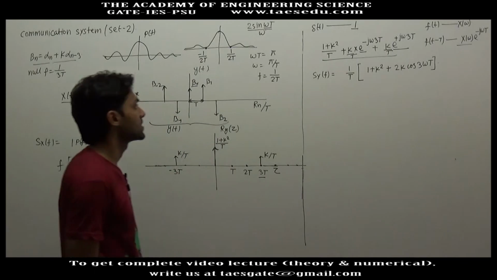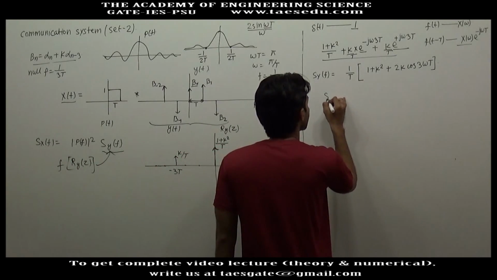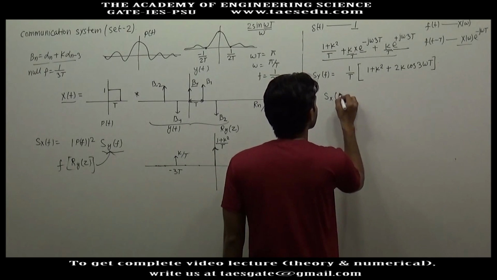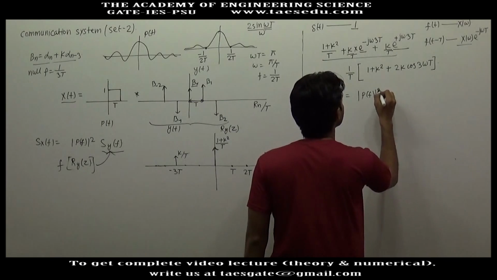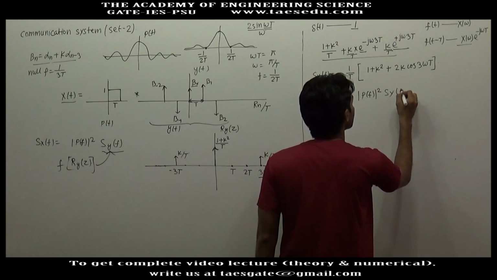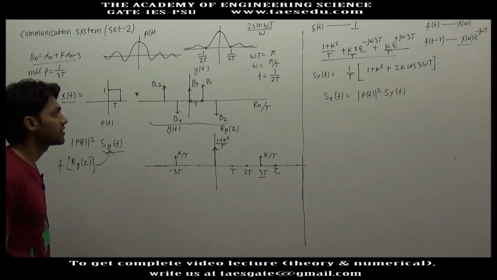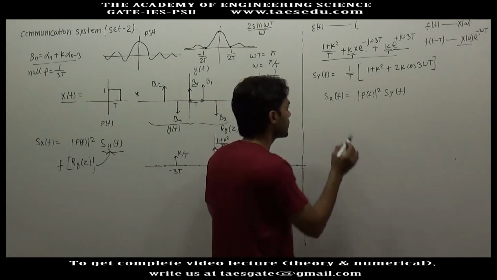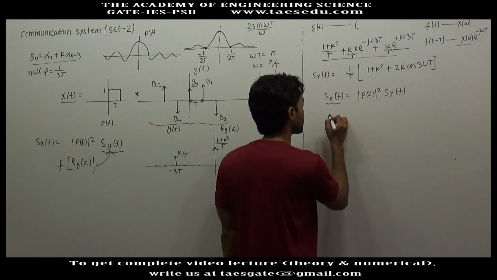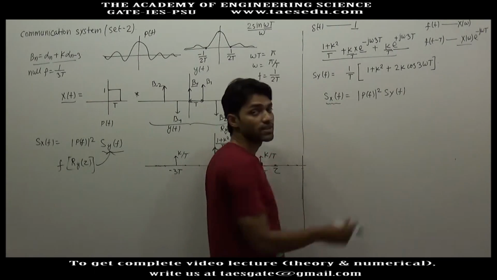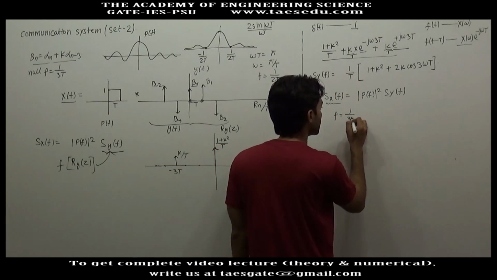This is the power spectral density of y(t), and the power spectral density of x(t) will be modulus of P(f) square into Sy(f). And now it is given in the question that we have a null in the power spectral density of x(t) at frequency equal to 1 by 3T.